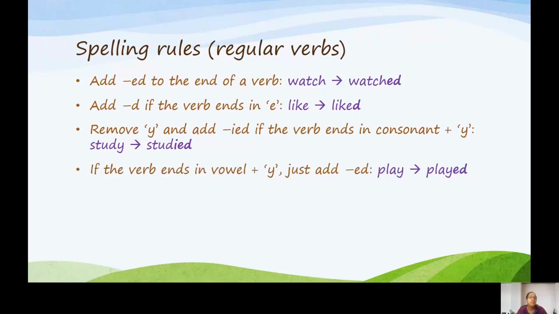But if the verb ends in a vowel plus y, we just add ed, like play becomes played, not plaid, just play with ed on the end. So a vowel, just to remind you, is A, E, I, O, U. Consonant, all the other sounds, B, C, D, F, G, and so on.